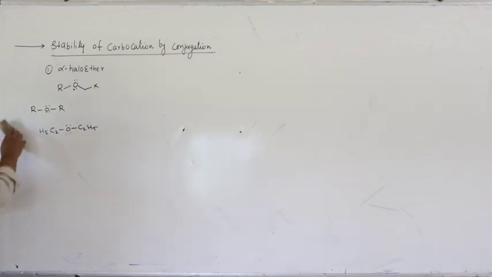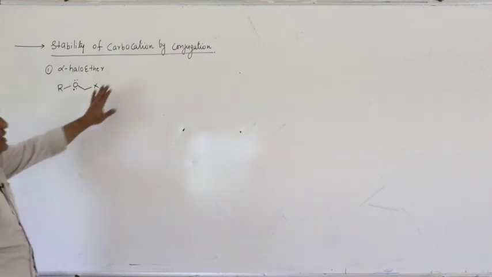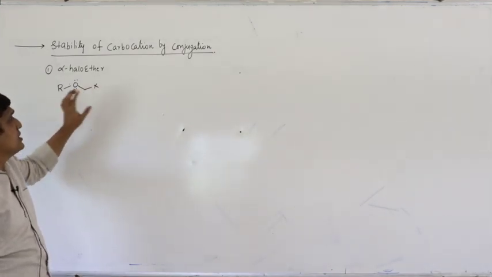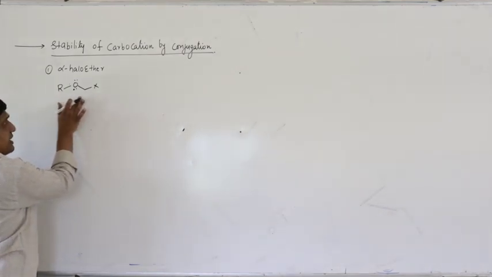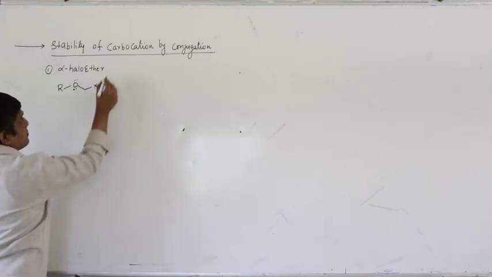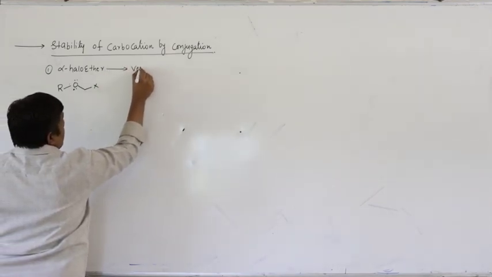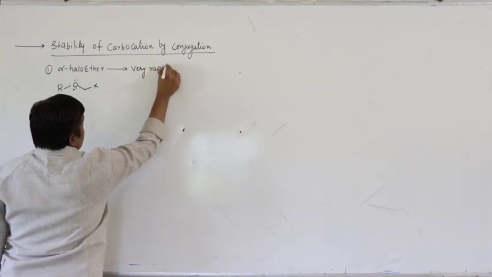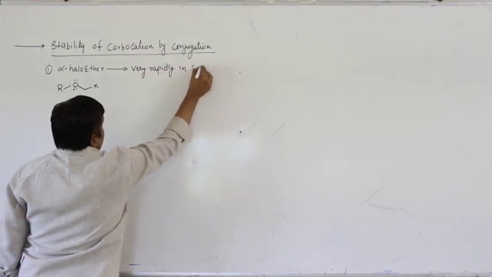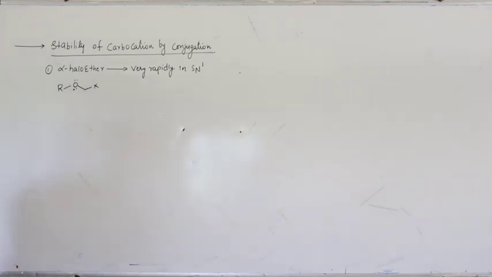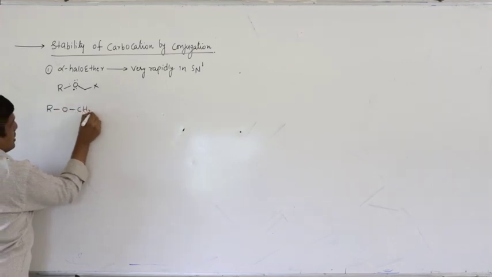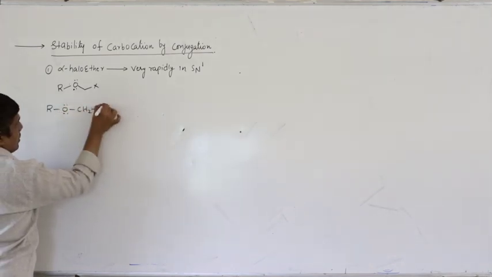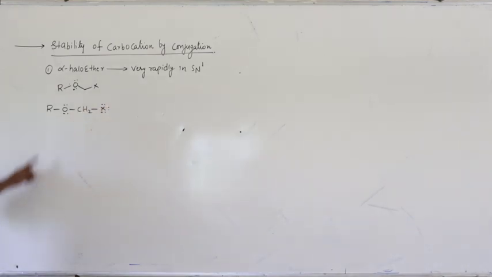Alpha halo ethers react very fast or readily in SN1 reaction. The reason is its carbocation is stabilized by conjugation. So first point, they react very rapidly in SN1 reaction, because the carbocation formed is stable. Let us see how it is stabilized. So if I write like this, ROCH2X, halogen has 3 lone pairs, oxygen has 2 lone pairs.